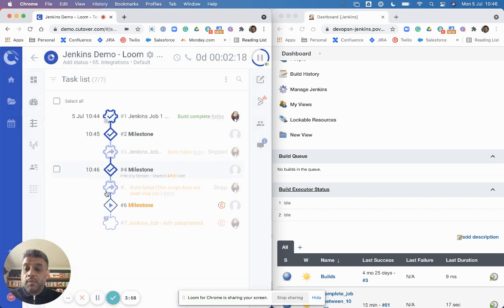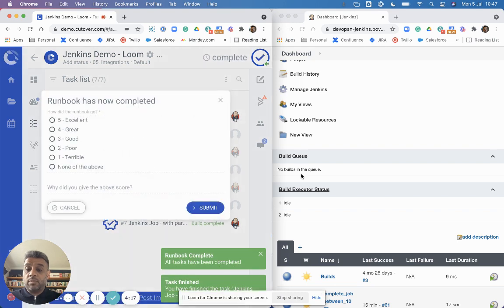And let's run the last one. And the last one now, like I said, is probably the more likely scenario. We're going to have to pass some parameters over to Jenkins, and we're going to do that now. So again, you can see the job has now started. It's going to build and it's going to complete. And when it completes, what it would have done is it would have run it with some parameters.